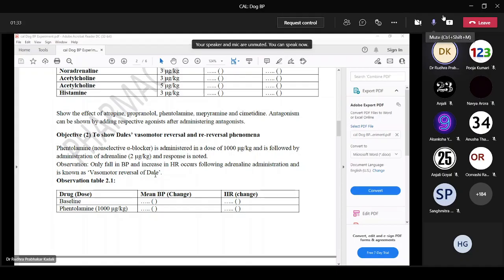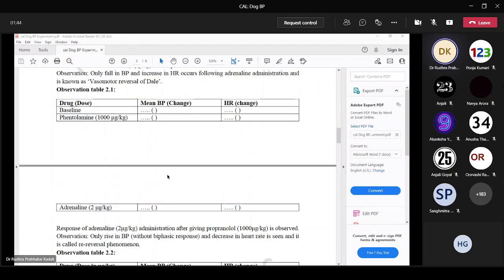Vasomotor reversal is where we are blocking alpha receptors. So adrenaline response is studied only with beta 2 receptors. That is fall in BP. That is vasomotor reversal. What is vasomotor re-reversal?